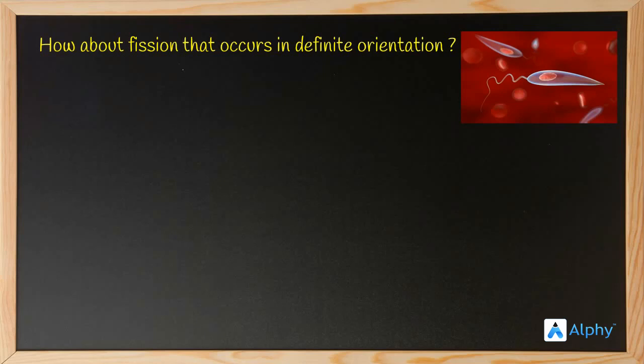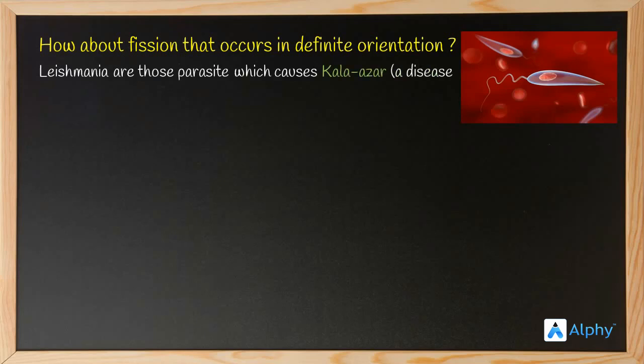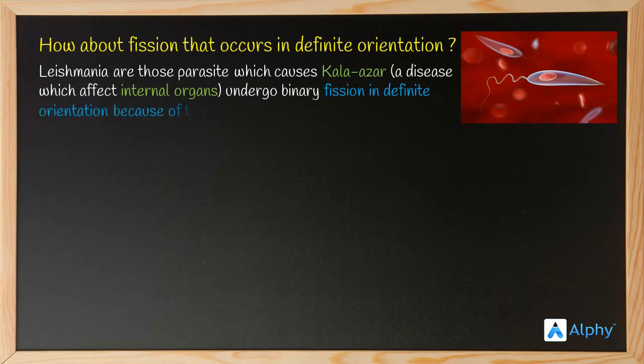Look at the picture. What do you find extra? Did you find a whip-like structure? Yes, right. It is that whip-like structure that helps the Leishmania to undergo binary fission in a definite direction. Let's have a look. Leishmania are the parasites which cause Kala-Azar disease. Kala-Azar is a disease which affects the internal organs. Leishmania undergoes binary fission in a definite orientation or direction because they have a whip-like structure at one end of the cell.